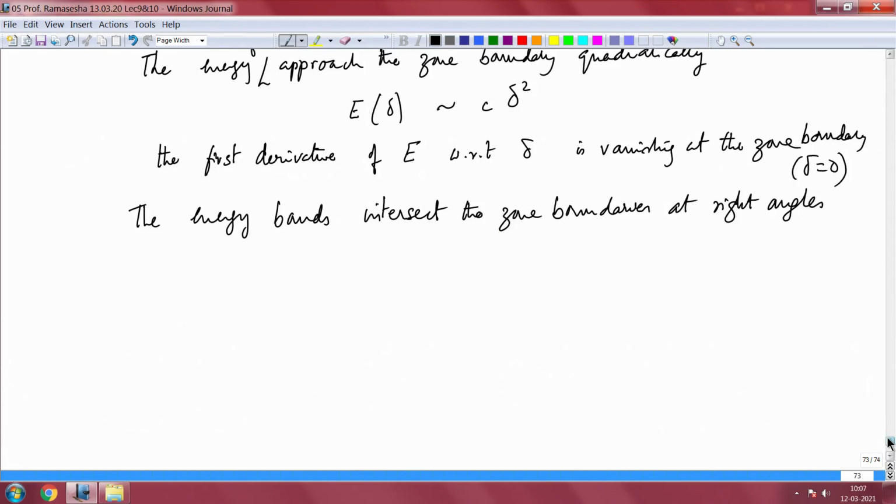So, it appears that whenever we have a zone edge, at the zone boundaries, we seem to open a gap.